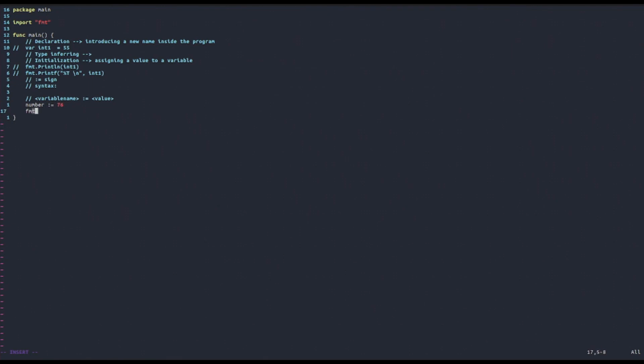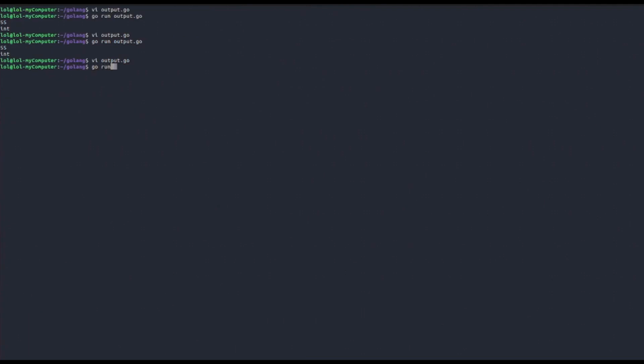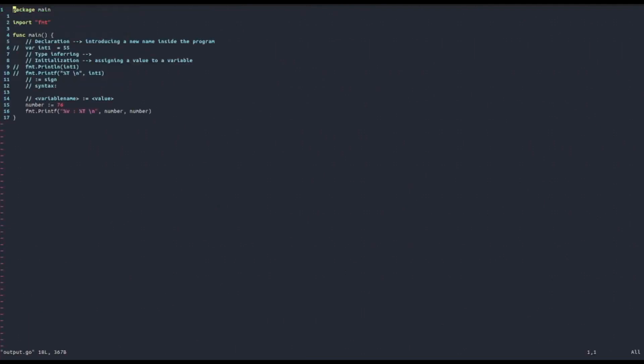Now let's try to printf first the value and also the type of it. Let's see what it returns. And we got 76 int. So as you can see, this also works and the type gets inferred.